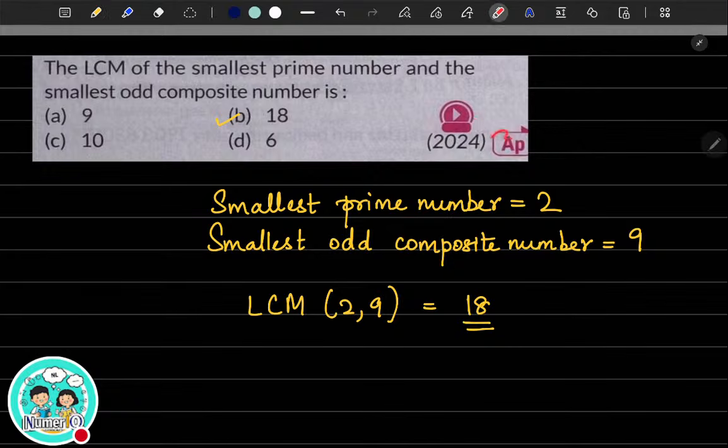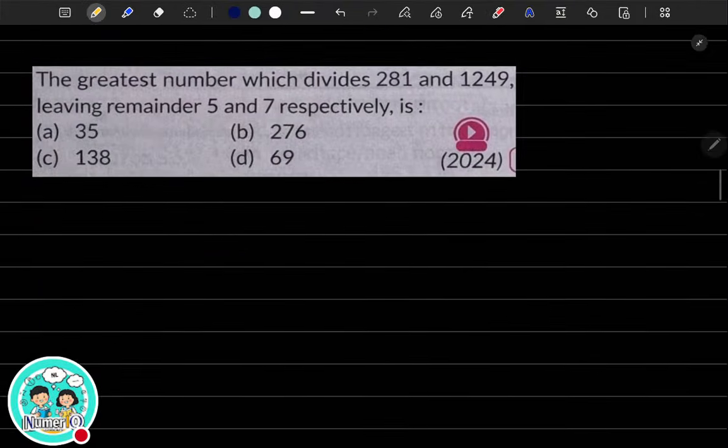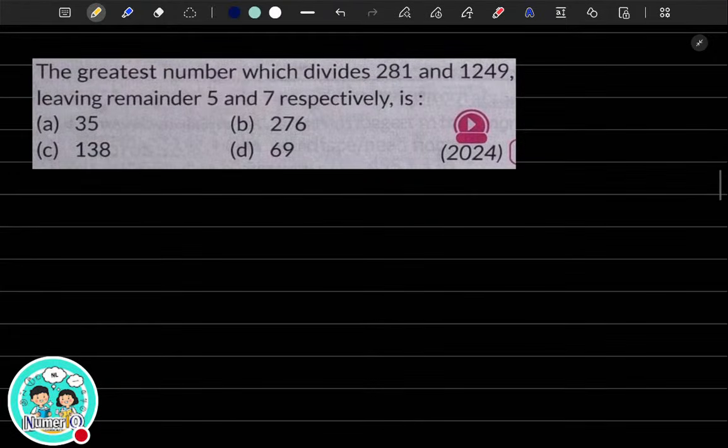So these are the years when they have been asked. April 2024. Let's move on to the next question. Yes, I think now this is a similar question and you will be able to do it and let me know. Find the greatest number which divides two numbers, leaving the remainders 5 and 7 respectively.